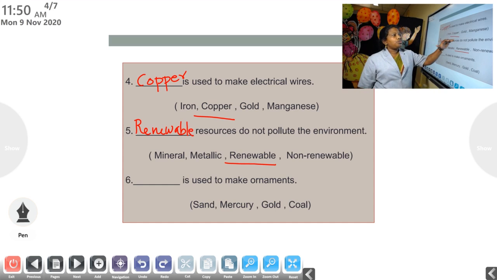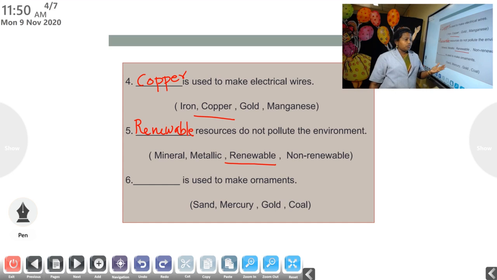So, dash resources do not pollute the environment. Answer is, renewable resources do not pollute the environment. Now, sixth question. Dash is used to make ornaments. Ornaments, you know, the chain, the earrings, bangles, anklets, all that are ornaments. Here the options: sand, mercury, gold, coal.